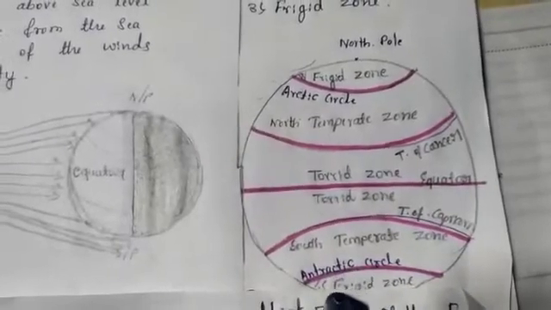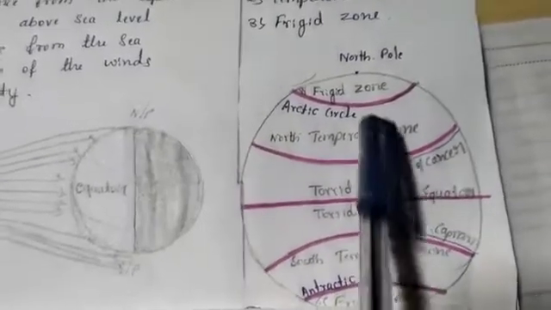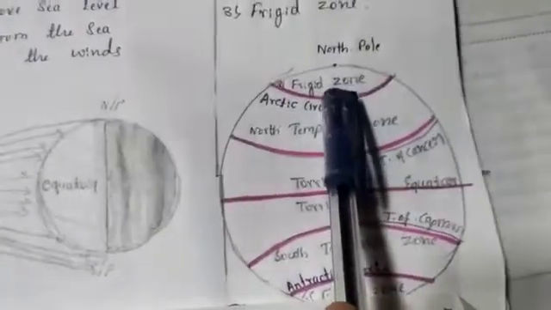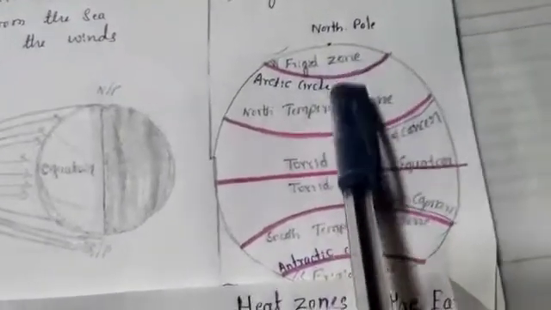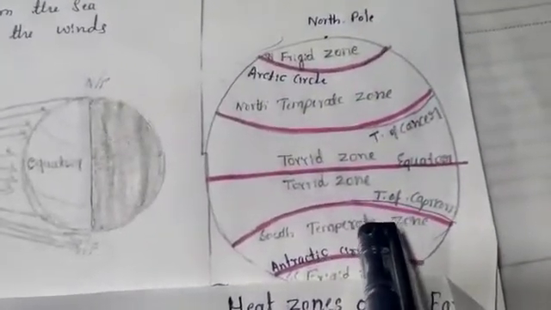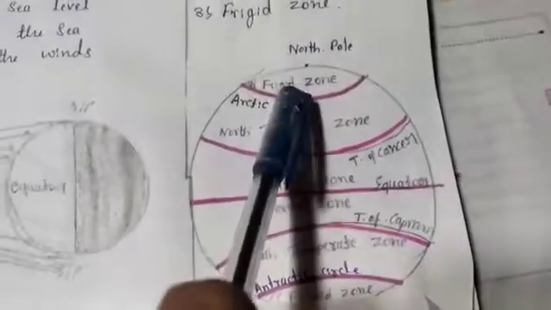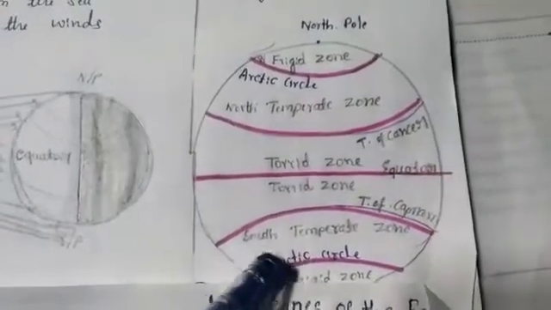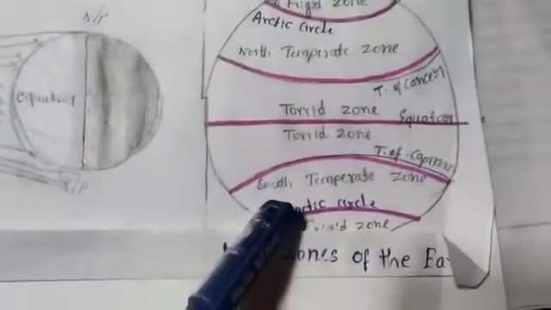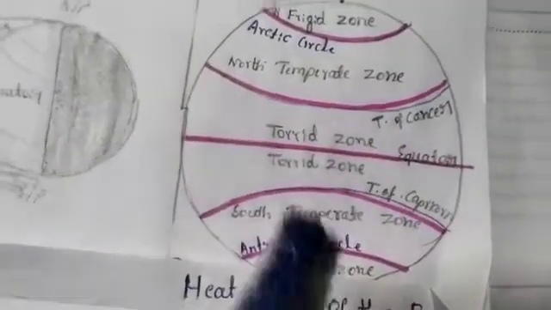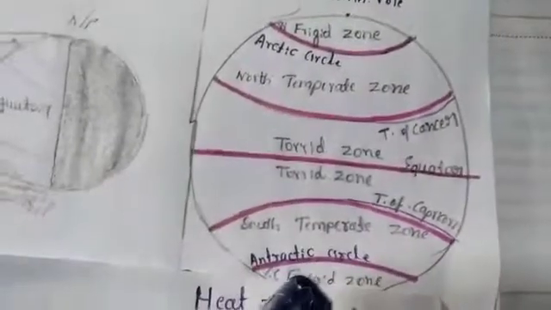It is called the southern frigid zone and the northern frigid zone. These zones are very cold places, extremely cold throughout the year, always cold. This is the frigid zone.